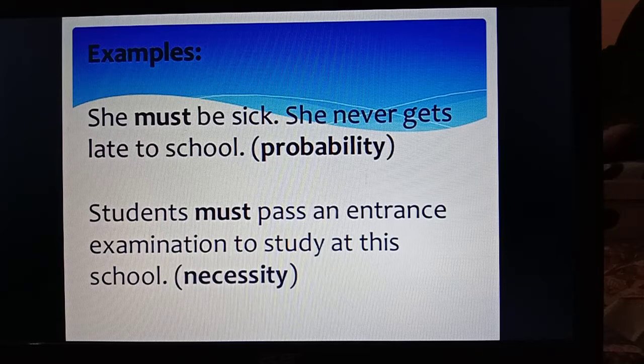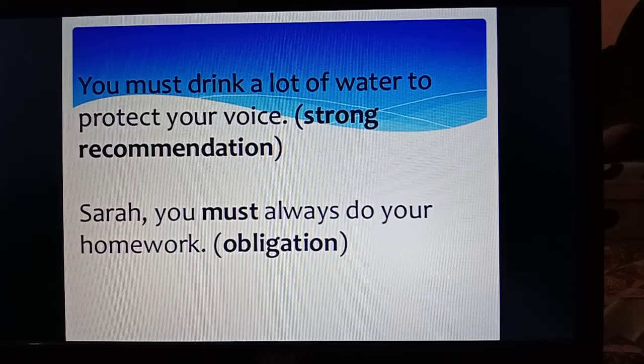Now let us see the other uses. You must drink a lot of water to protect your voice. Here, must is used to express strong recommendation. Sarah, you must always do your homework. This is obligation here. Must is used to express obligation. So these are some of the uses of must.